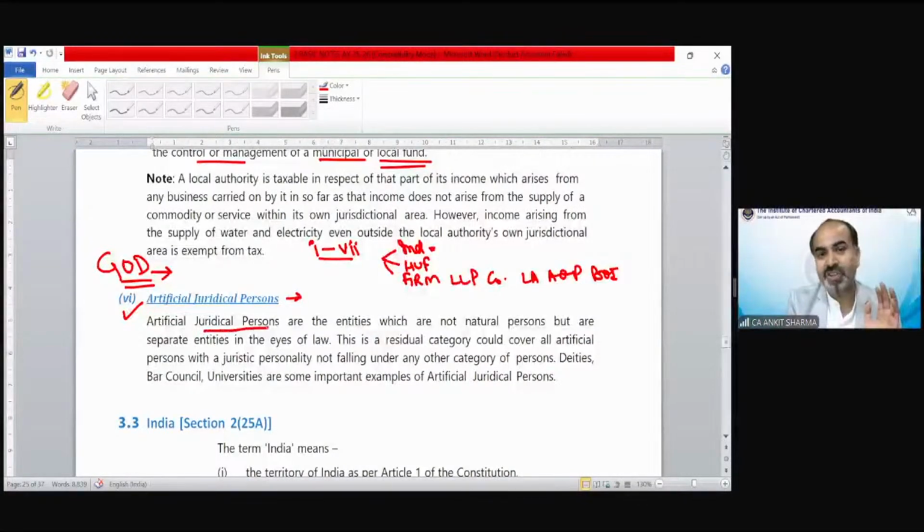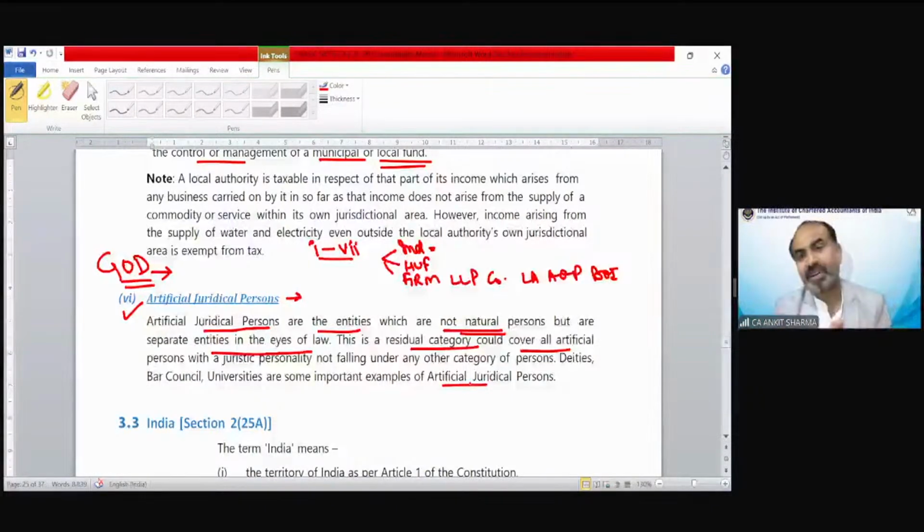So artificial judicial persons are entities which are not natural persons, but are separate entities in the eyes of law. This is the residual category, which could cover all artificial persons with a juristic personality not falling under any other category. Bar council, universities and similar entities are some important examples of artificial judicial person. So that was the definition of person.